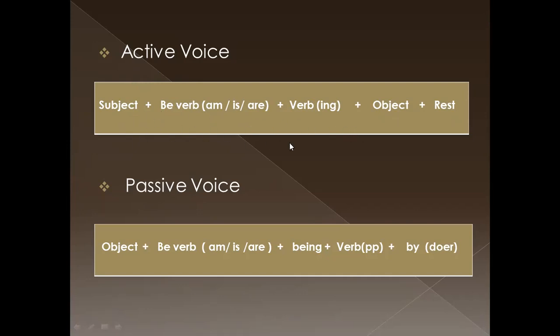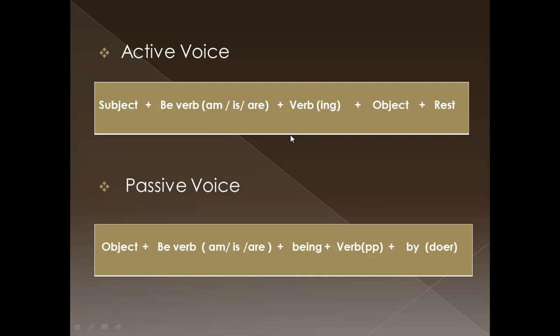This is the positive structure of present continuous tense. Then Malki, give me the negative structure of present continuous tense in active voice.